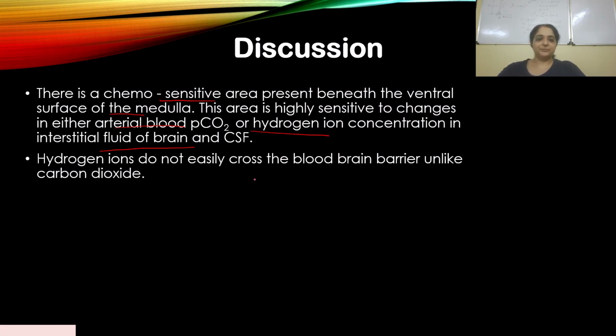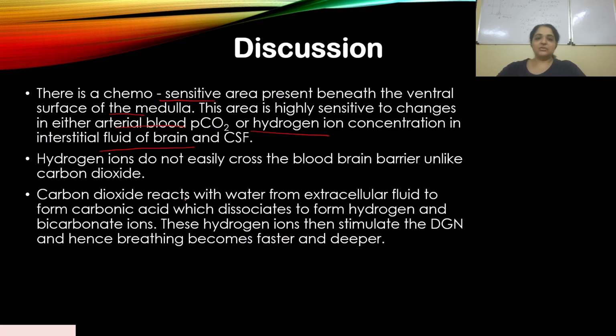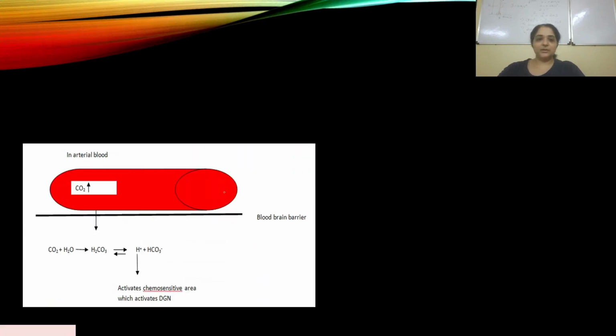So carbon dioxide passes through the blood-brain barrier, reacts with water from the extracellular fluid to form carbonic acid, which dissociates to form hydrogen and bicarbonate ions. These hydrogen ions then stimulate the dorsal group of neurons, and hence breathing becomes faster and deeper. We'll look at it from a diagrammatic point of view, so don't worry if you don't understand.